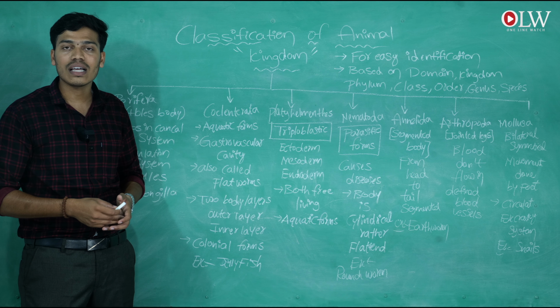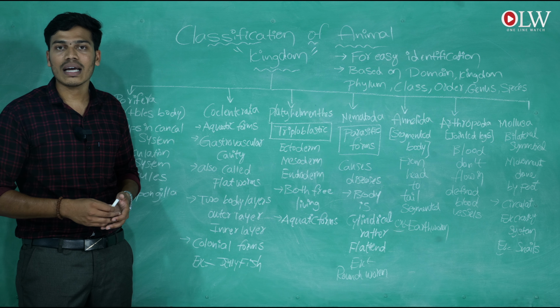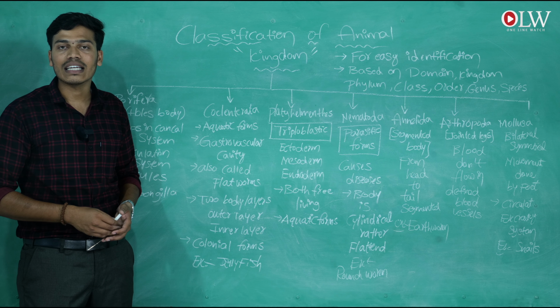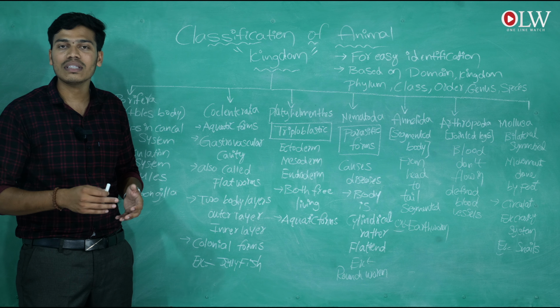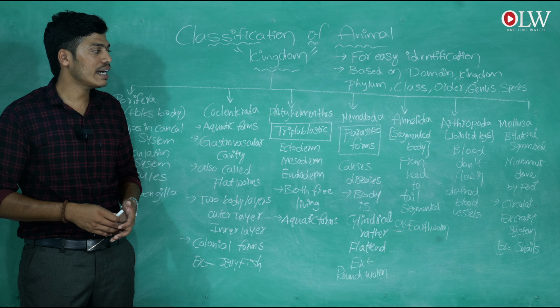Okay, and the next one is the arthropoda. Here the meaning of arthropoda is jointed legs. The meaning of arthropoda is that they have jointed body parts and jointed legs.